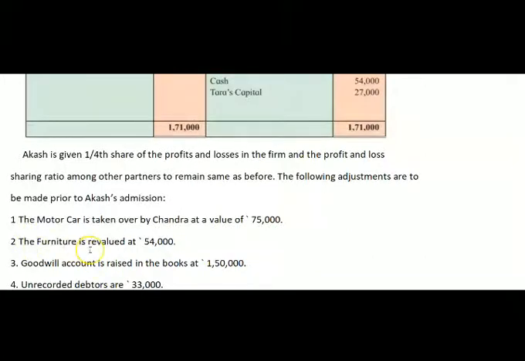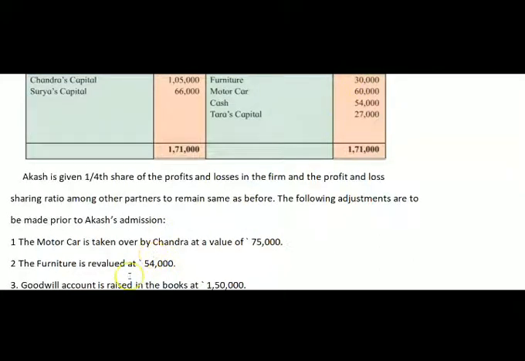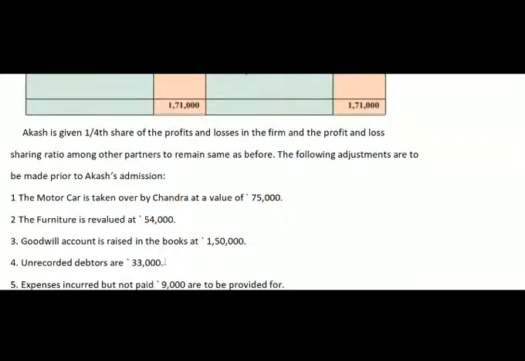Next, the furniture is revalued at 54,000 rupees. Here the furniture is 30,000 rupees and the revalued amount is 54,000. Again our asset has increased here. So the effect is on the profit and revaluation account or profit and loss adjustment account, credit side.